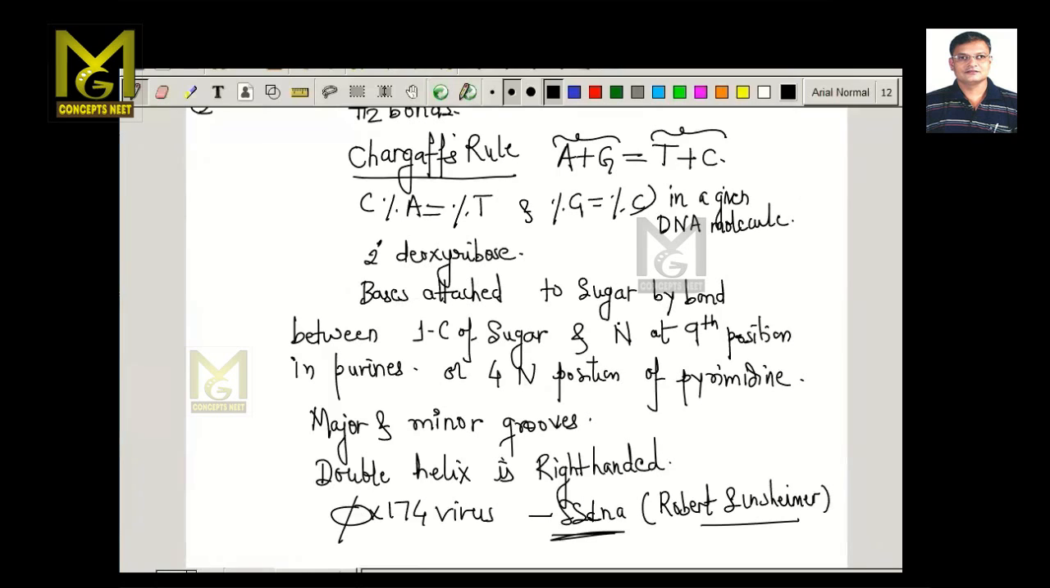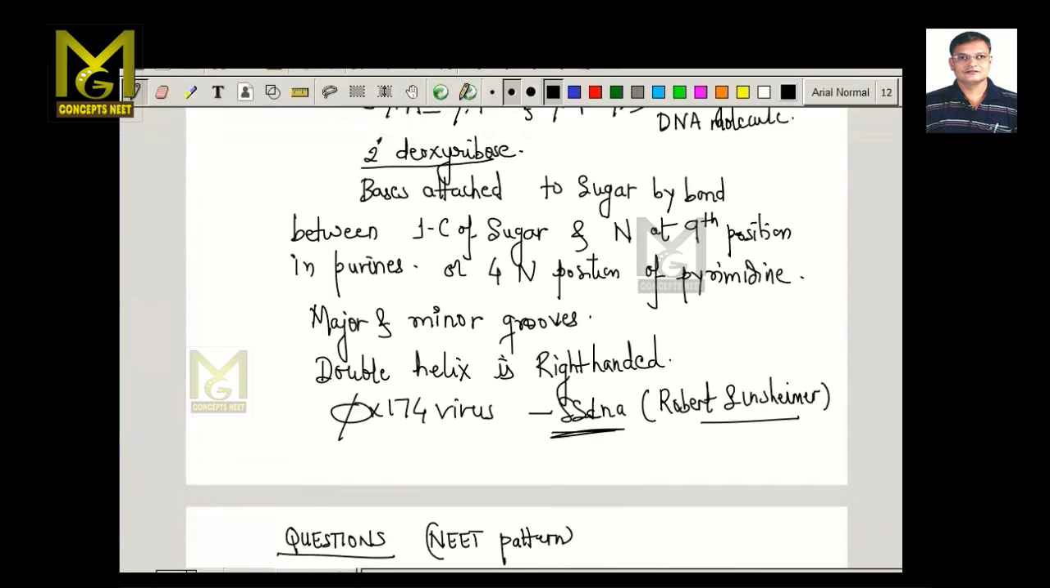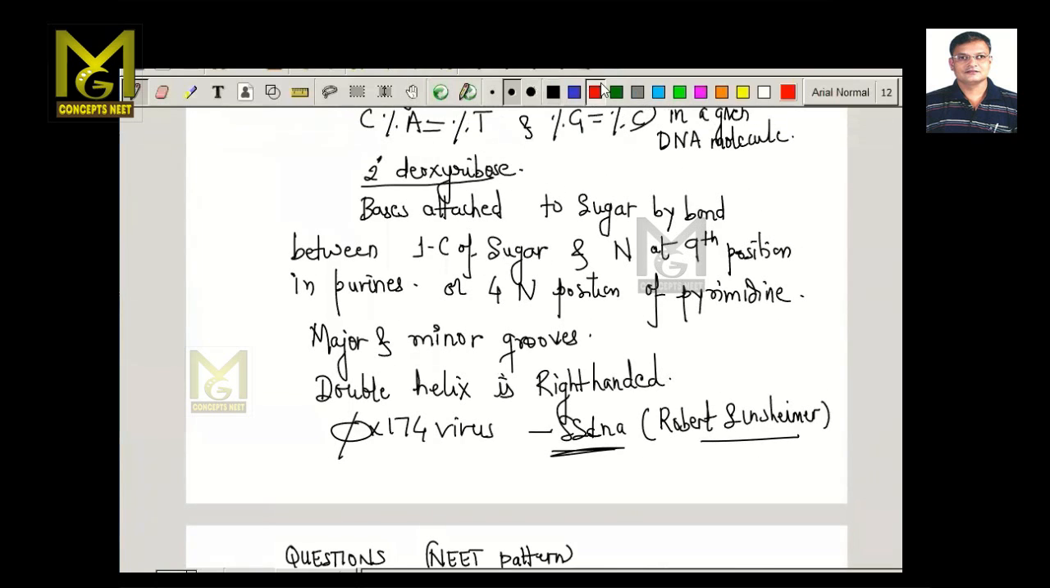Okay. So if we look at the structure of the sugar component, a pentose sugar, on the second carbon it is deoxyribose, that is, absence of an oxygen atom. One more important feature, and this is very, very important as far as competitive exams are concerned.